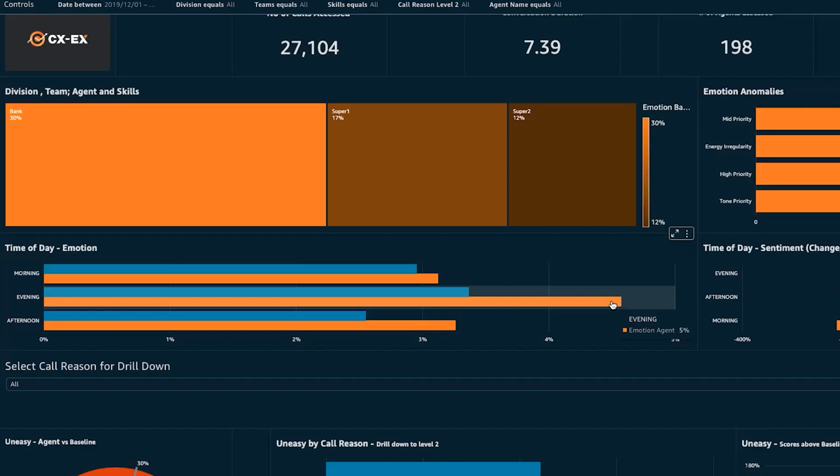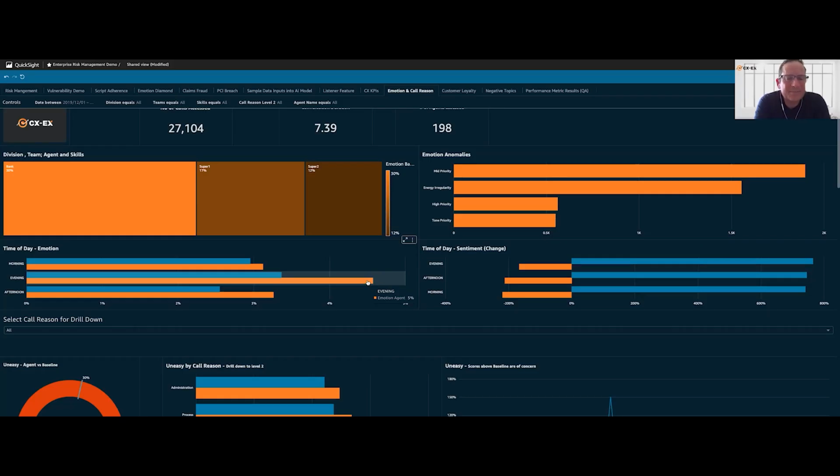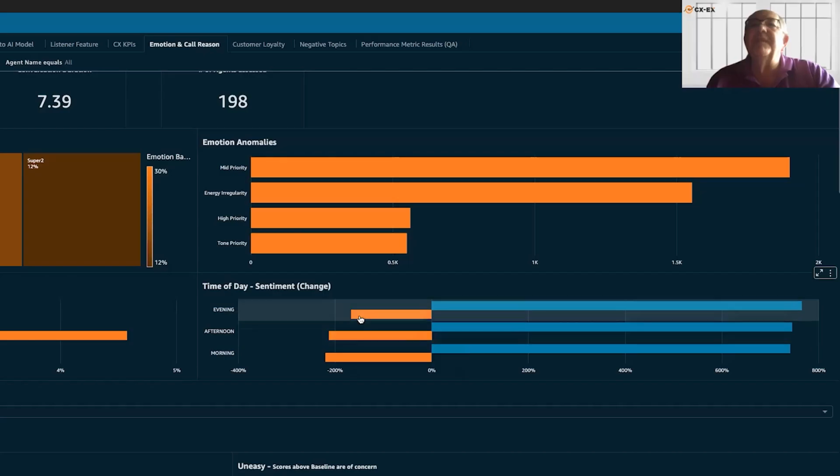In the time of day emotion, what we do here is we're analyzing different parts of a day, morning, evening, afternoon, and we're able to actually see which agents and how agents are dealing with the customer phone calls across a different period of the day. So for example, here, agents are much more emotional during the evening, which could reflect this contact center finished at midnight. And we're able to actually see that certain agents, it elicits much more emotions. Maybe they're tired, maybe they're more uneasy or stressed during those periods of time during the day. Yeah, and this is also reflective in the sentiment that we're measuring for the evening and that there too.